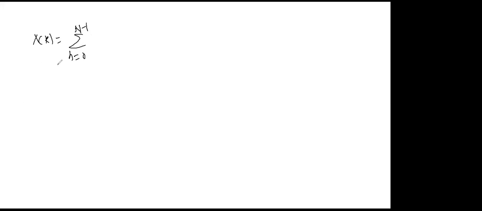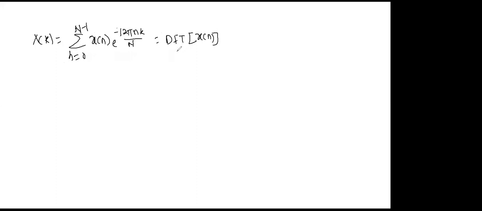Left hand side, if you take before 0, again it will overlap because it's periodic by nature. X of k is x of n e to the power minus j 2 pi n k by N. This is your discrete Fourier transform of a sequence x of n.